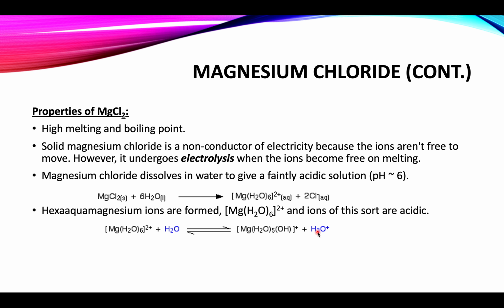Hydronium ions are formed and this particular species is formed: magnesium with 5 remaining water molecules, and one water molecule that has lost its hydrogen, so it is left with OH. As you can see, this equation yields hydronium ions, so the aqueous solution of magnesium chloride is faintly acidic due to the formation of these hydronium ions.